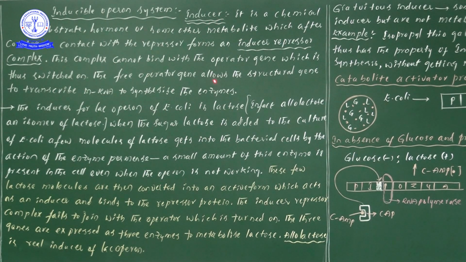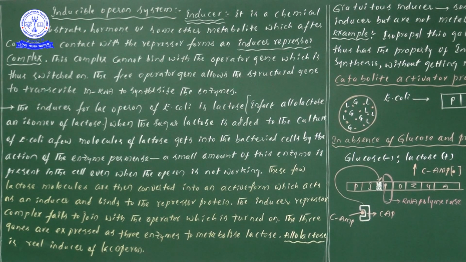Overall, an inducer may be a chemical substrate, a hormone, or some other kind of metabolite. But from the Escherichia coli point of view, for the lac operon concept, we are taking the inducer as lactose. Lactose we are taking as the inducer. So in the lac operon concept, lactose is considered the inducer.